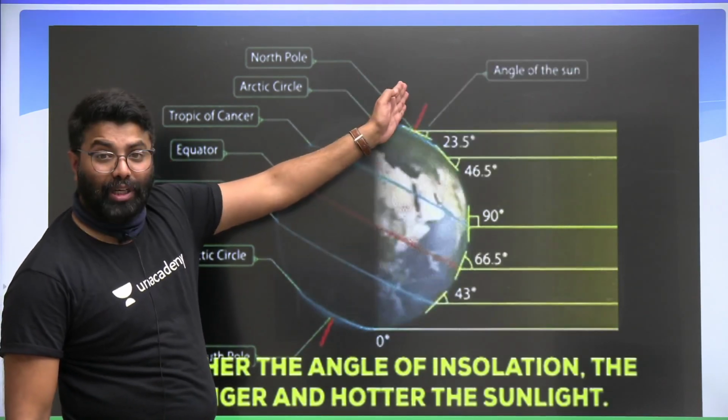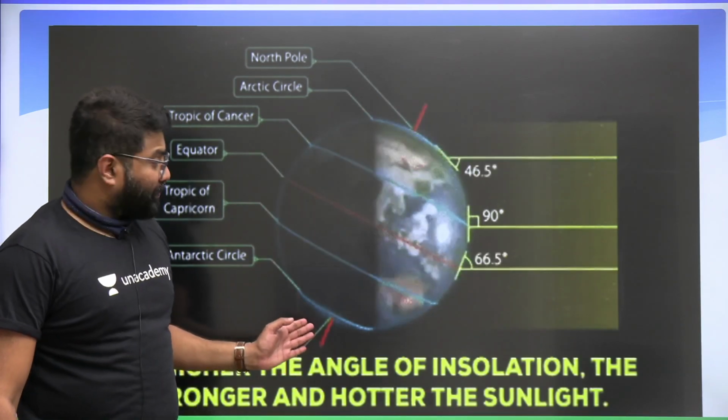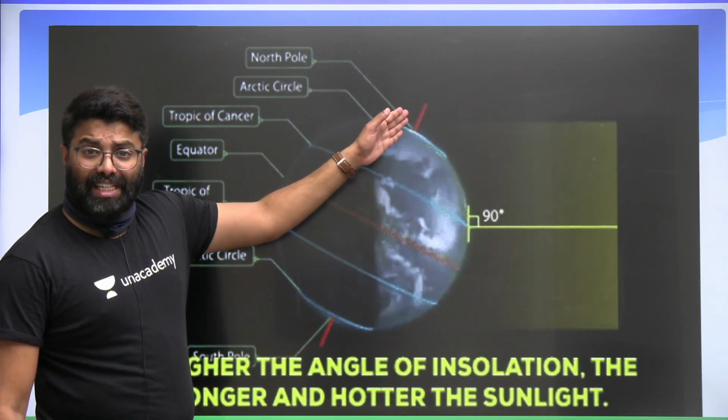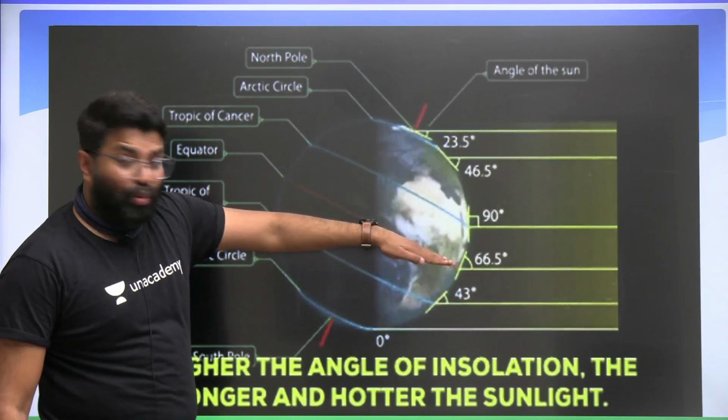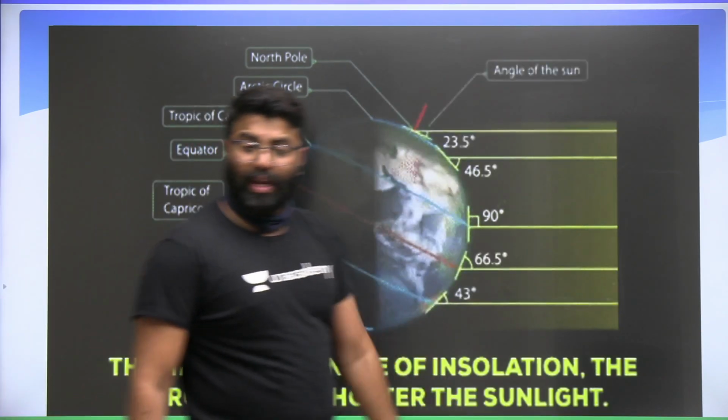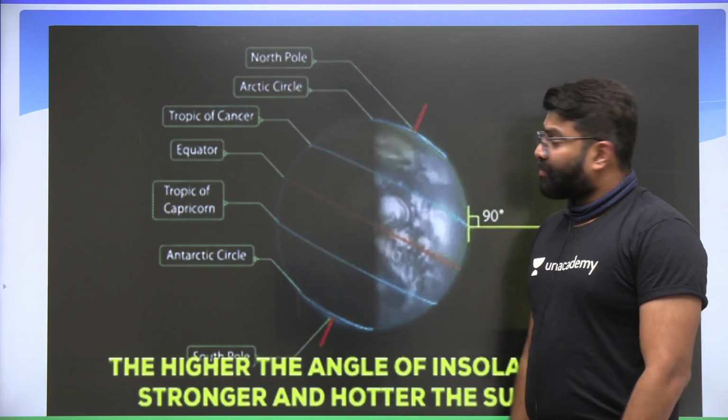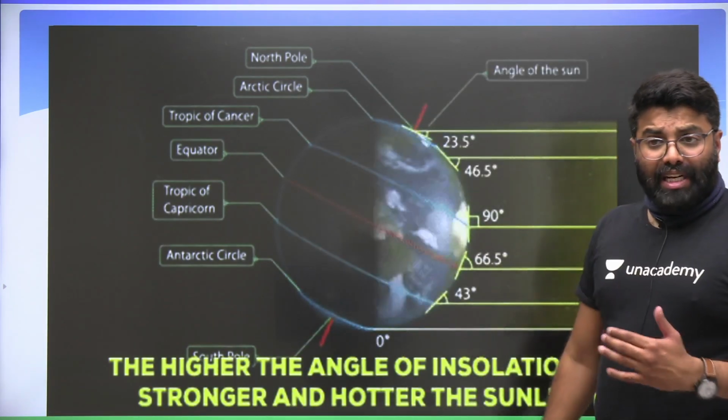Now you know why the polar regions tend to be colder, because here the amount of heat energy received is less, whereas here the amount of heat energy received would be high. Okay. So please remember this, friends. So angle of insolation is another factor.